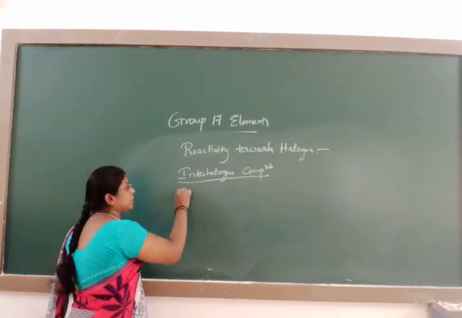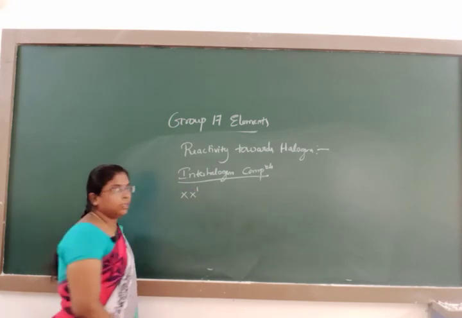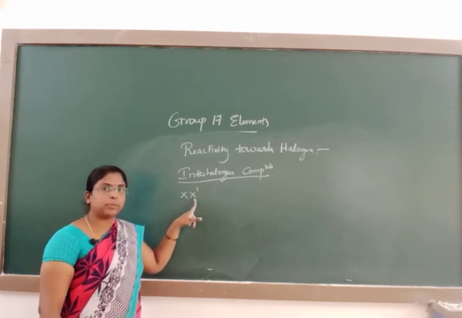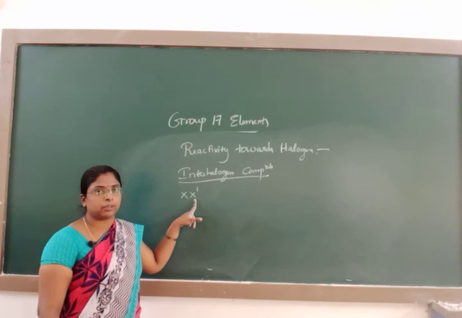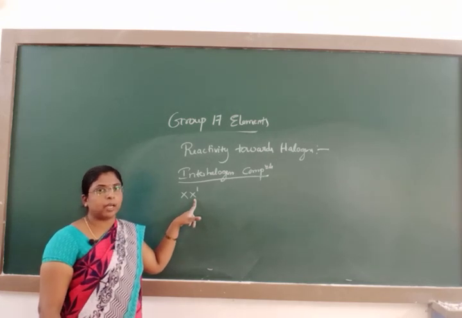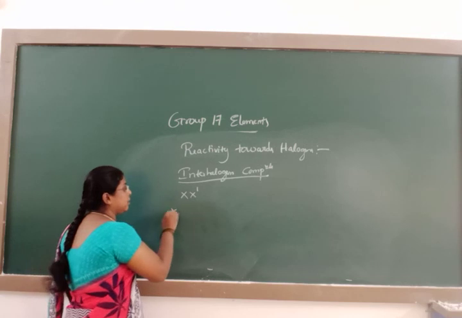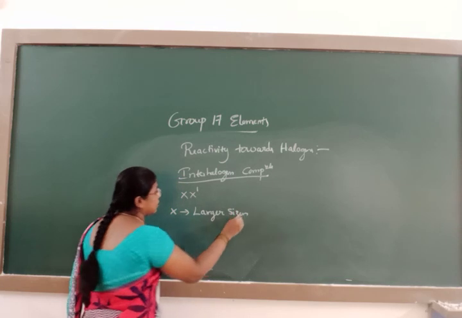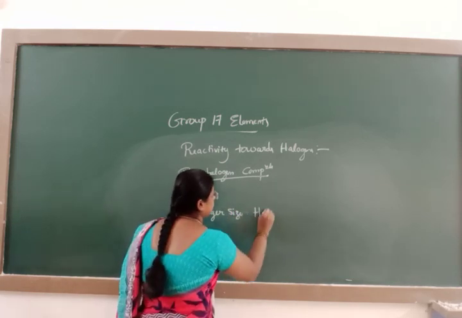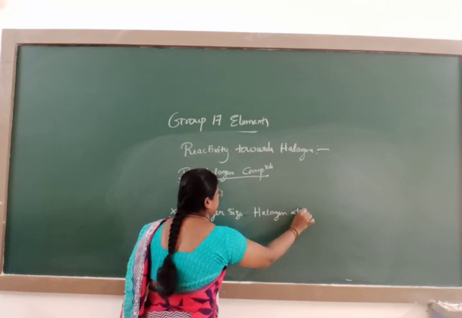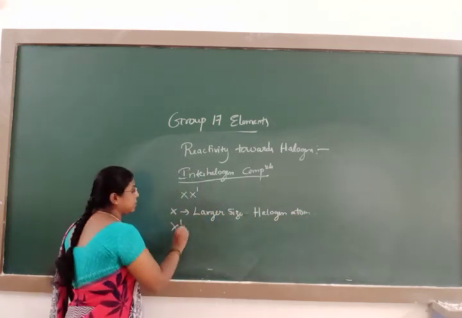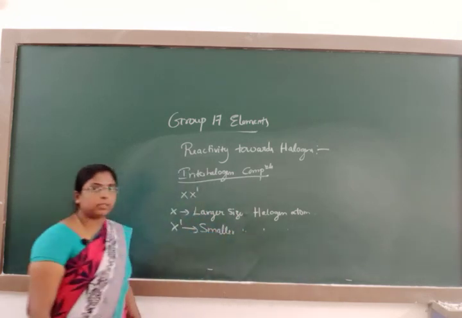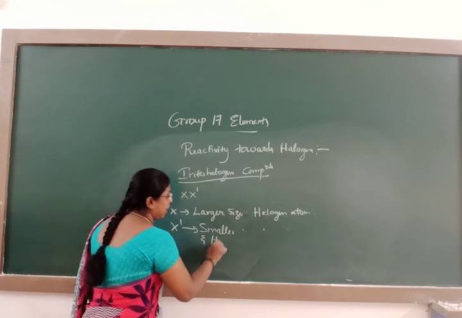We generally represent it as XX'. Here X means the halogen atom with larger size, and X' means the halogen atom with smaller size and high electronegativity.